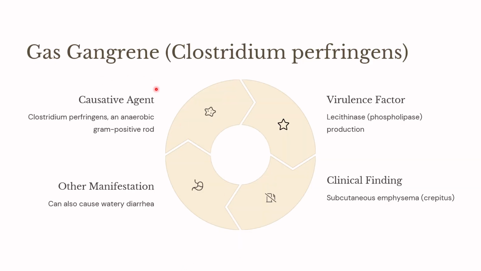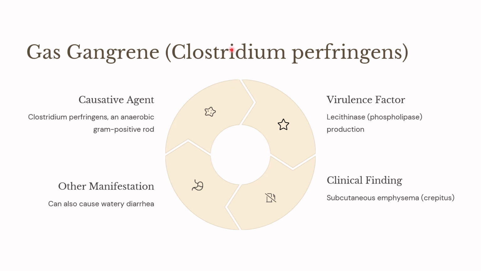What about gas gangrene? We all know that gas gangrene is due to Clostridium perfringens, which is an anaerobic gram-positive rod. They will ask you what other disease Clostridium perfringens can cause, or they will give you a typical vignette of a case with gas gangrene and ask what other condition the organism can cause.